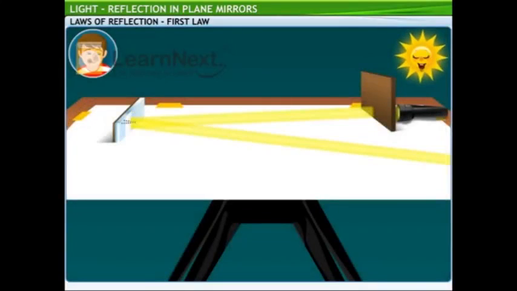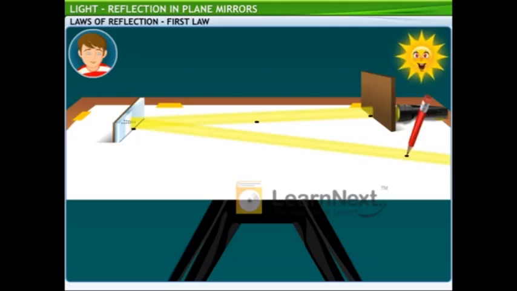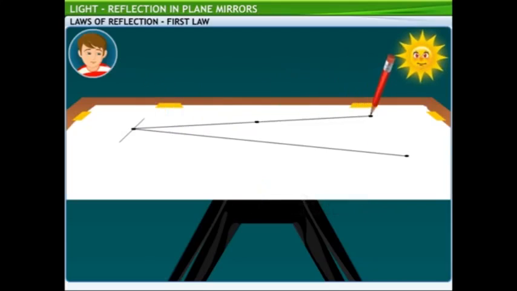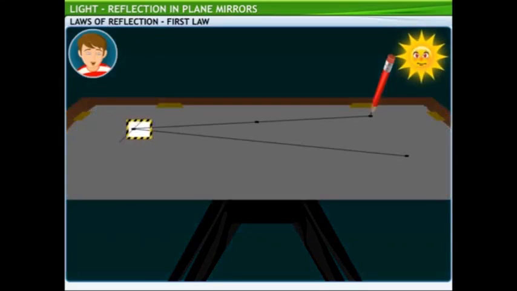Exactly. Let's continue with our activity. Now, we draw a line on the paper along the mirror to mark its position. We mark some points on the path of the incident ray from the torch to the mirror. Similarly, we mark the path of the reflected ray. Now, let's remove the torch, cardboard and mirror and join the points. Can you see where these lines intersect? Interesting. The lines drawn along the paths of the incident and the reflected light rays intersect at a point on the line we drew to indicate the plane mirror.